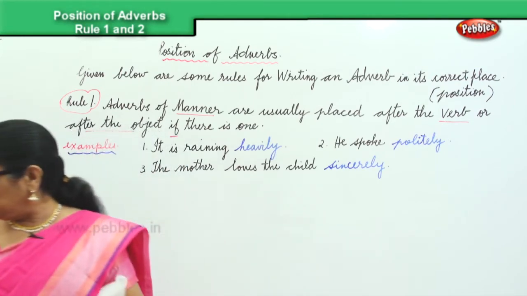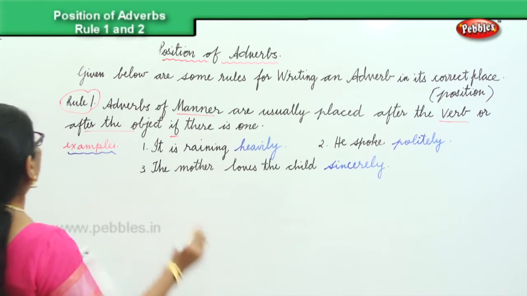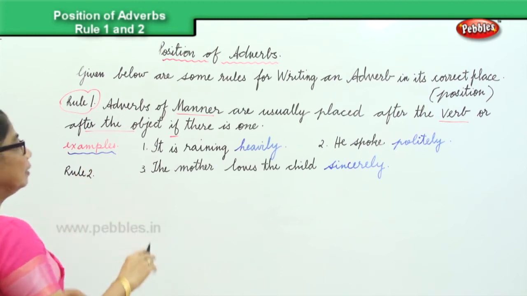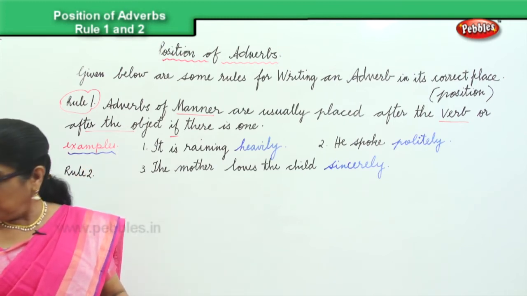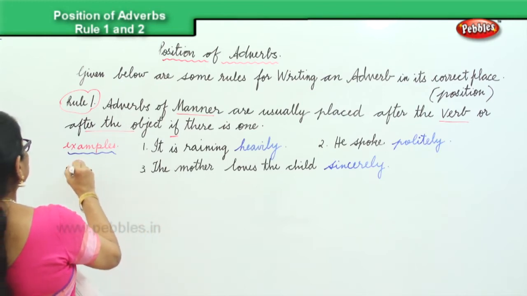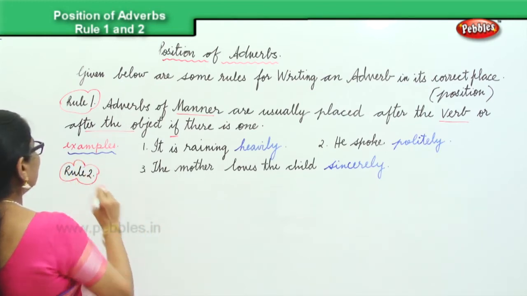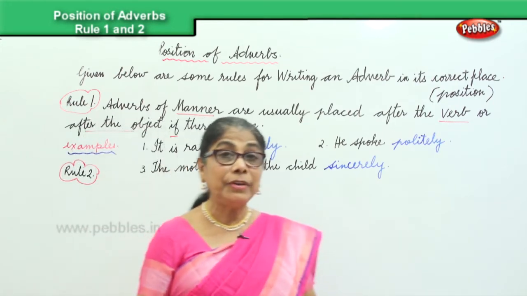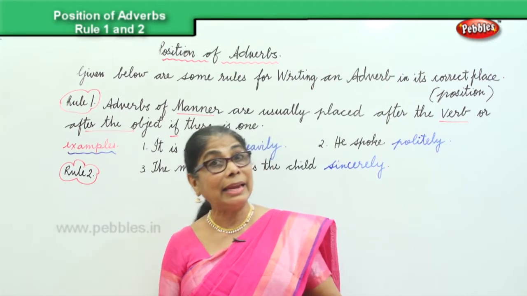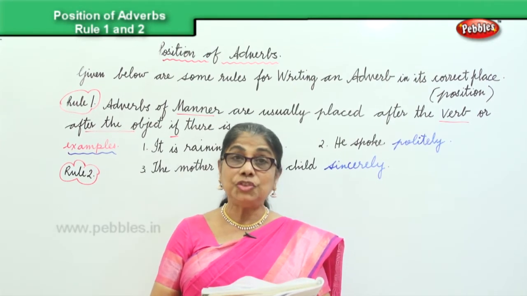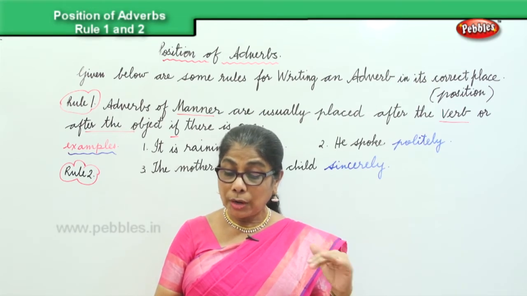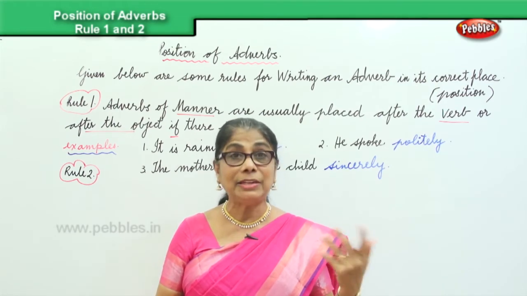Now we go into the second rule. Let's see what rule number 2 says. The rule number 2 says adverbs of place and adverbs of time are generally placed after the verb or after the object if there is one.